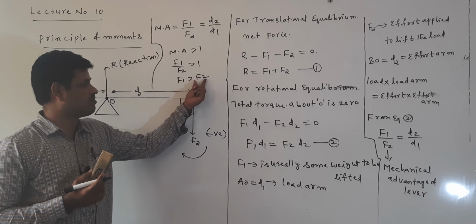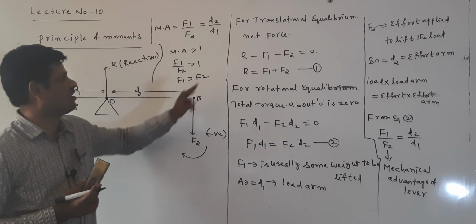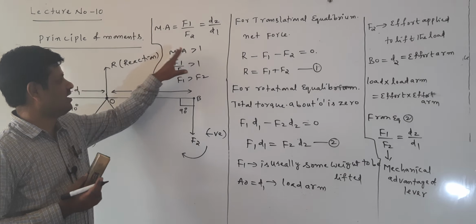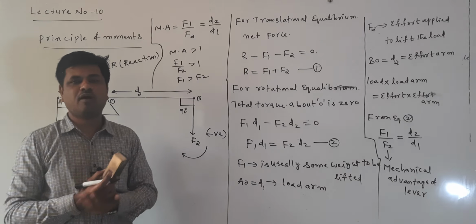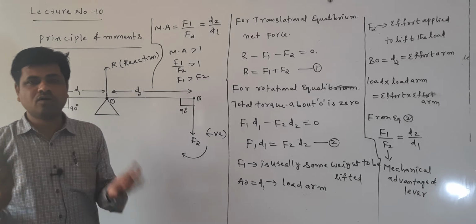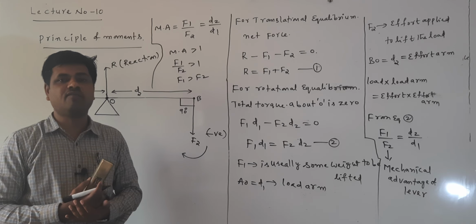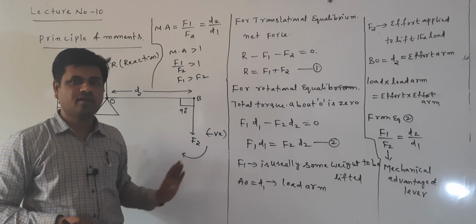From this we are saying that a small effort is applied for lifting the heavy load. This is the meaning of F1 greater than F2. Here the mechanical advantage is always greater than 1. This is called the principle of moments. The principle of moments is used for lifting heavy loads with a small effort or force. Okay, thank you.